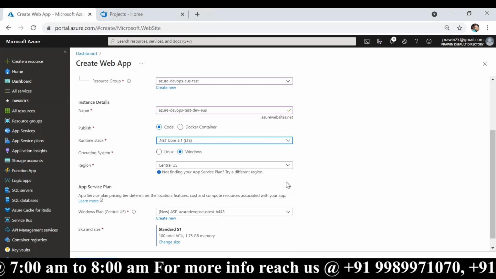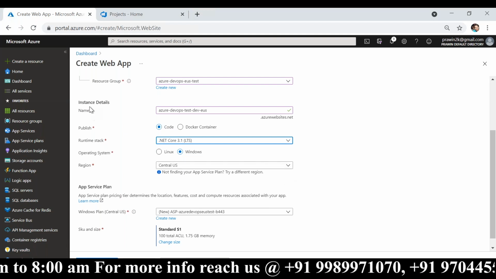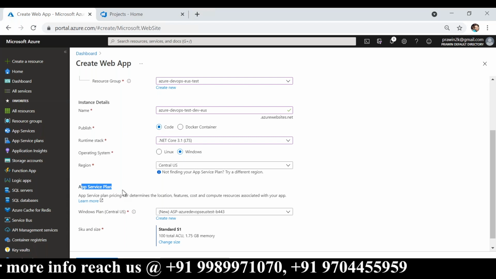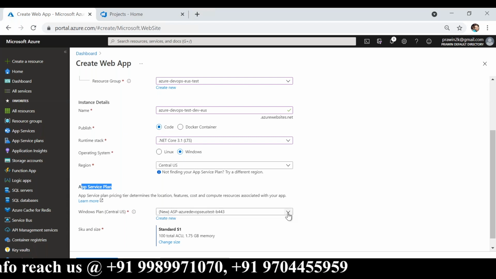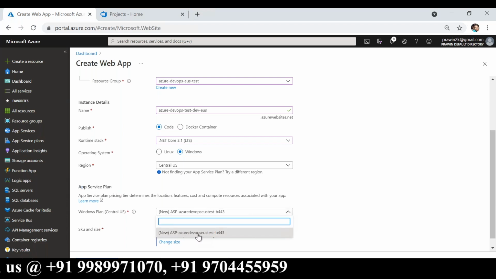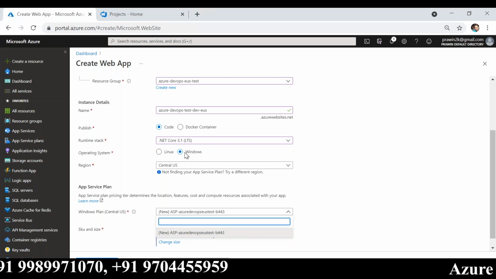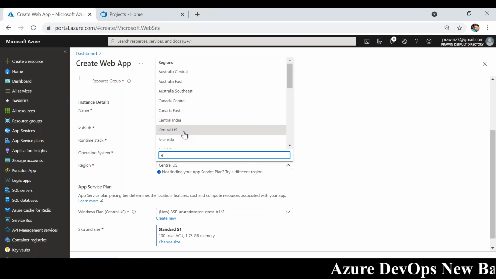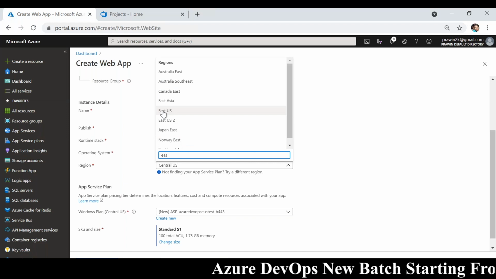Okay. So now these are our app service details, and here you need to choose the app service plan details. If I expand this drop down, we don't see the app service plan that we have just created because here the location is different. Where did we create our app service plan?